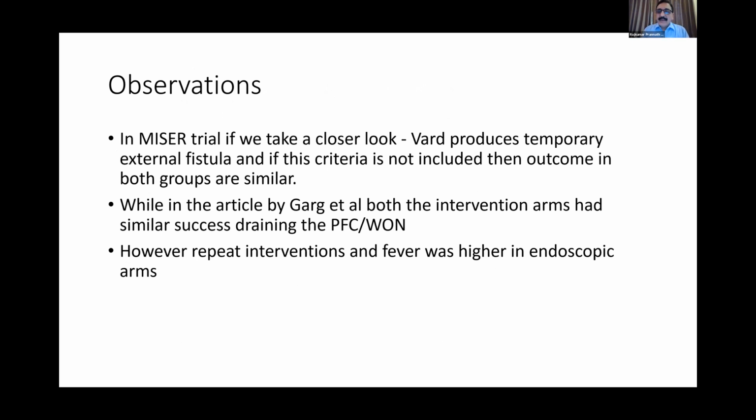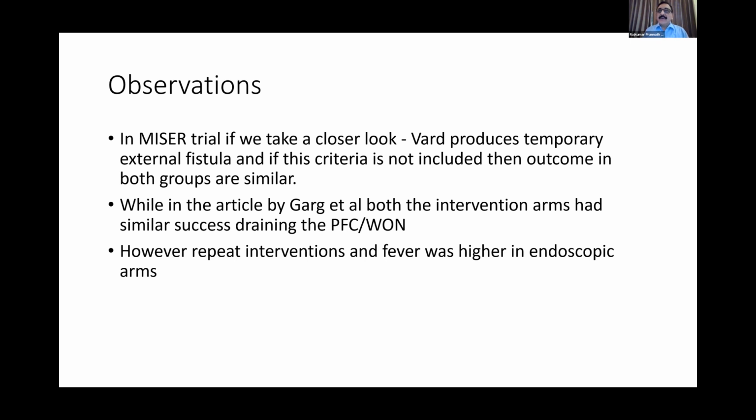Now, if we look at the observations of these two trials, if you take away the fistula from the Miser trial in the surgical group, the similarity exists between the outcomes and complications of both the groups, that is the endoscopic or the surgical group. However, fistula is a morbid condition and this has to be included, thus giving an advantage to the endoscopy as far as the outcomes are concerned.